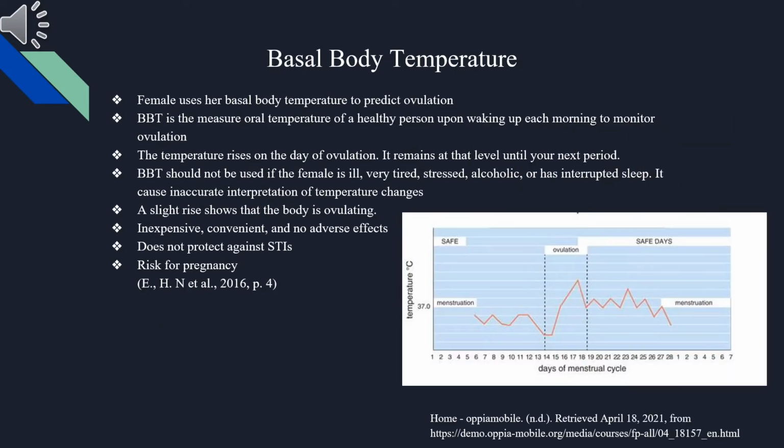Basal body temperature is when a female uses her basal body temperature to predict ovulation. It is the measure of oral temperature of a healthy person upon waking up each morning to monitor ovulation. The temperature rises on the day of ovulation and remains at that level until the next period. Basal body temperature should not be used if the female is ill, very tired, stressed, alcoholic, or has interrupted sleep. It causes inaccurate interpretation of temperature changes. A slight rise shows that the body is ovulating.